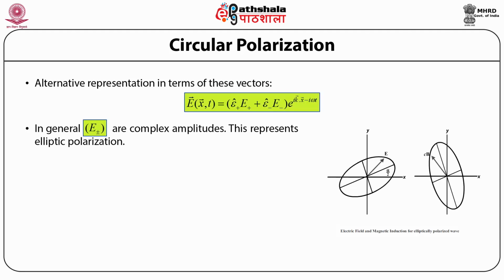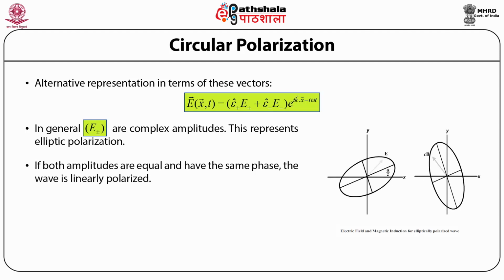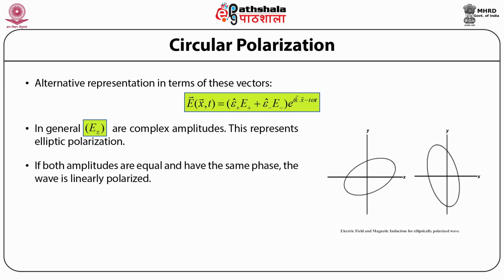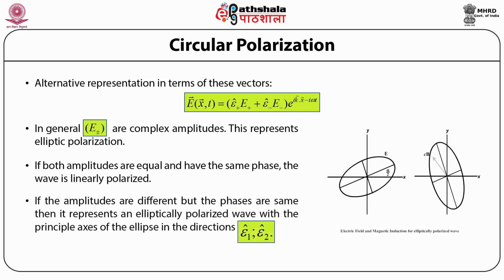Again, in terms of these complex orthogonal unit vectors, if both the amplitudes, that is E+ and E-, are equal and have the same phase, then the wave is linearly polarized. And if the amplitudes are different, that is E+ and E- are not equal, but the phases are the same, then it represents an elliptically polarized wave with the principal axis of the ellipse in the directions ε1 cap and ε2 cap.